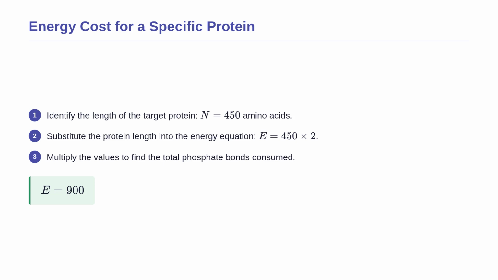We begin our calculation by substituting our specific protein length into the equation, replacing the variable N with 450. We then multiply this value by the constant 2 to account for the dual phosphate bond energy cost per single amino acid. The final calculation reveals that exactly 900 high-energy phosphate bonds are consumed just to charge the tRNAs for this single protein.